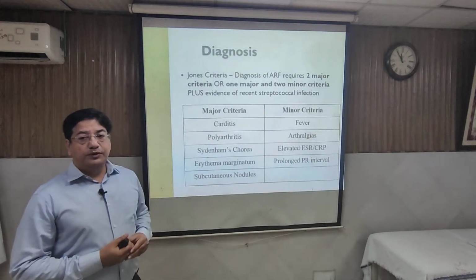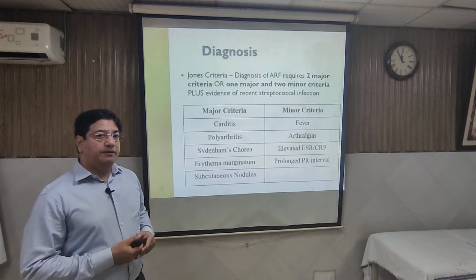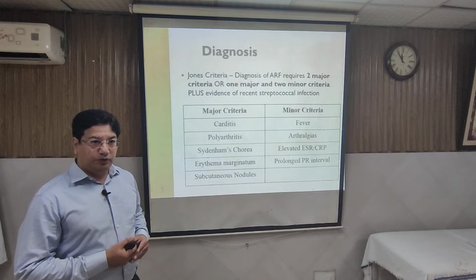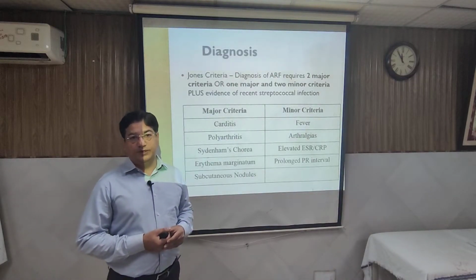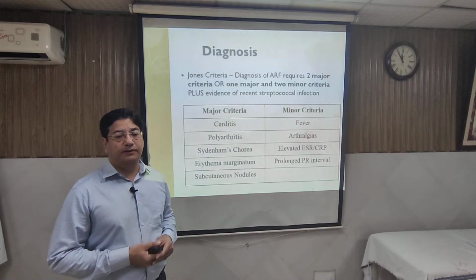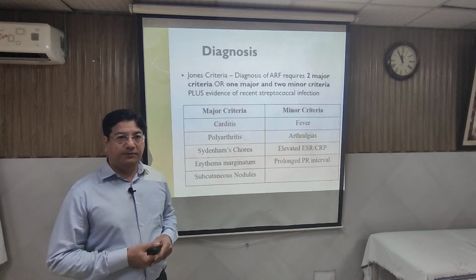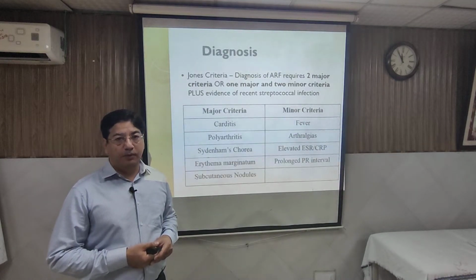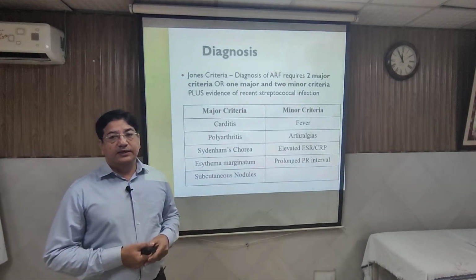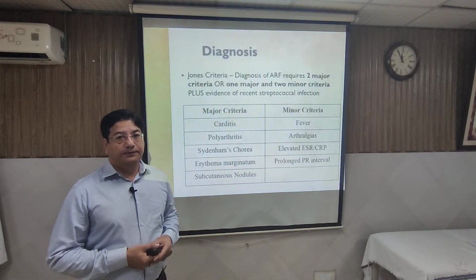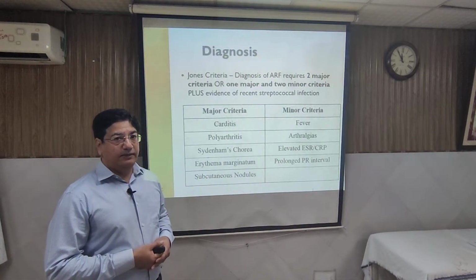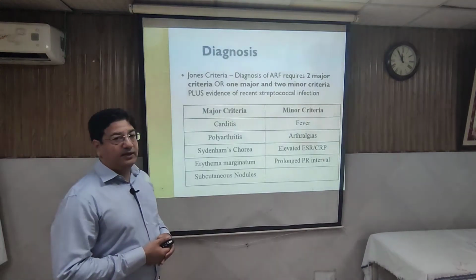The fever, I told you, is usually not very high, it's 38 to 38.5 degrees Celsius, and the CRP is more sensitive, but it stays for a few days only. So sometimes when you are investigating a child with rheumatic fever after a longer time, especially in chorea, the CRP can be normal, while ESR stays longer. Prolonged PR interval is evidence of involvement of the heart. So any one of these criteria as a minor, along with at least 1 major criterion.